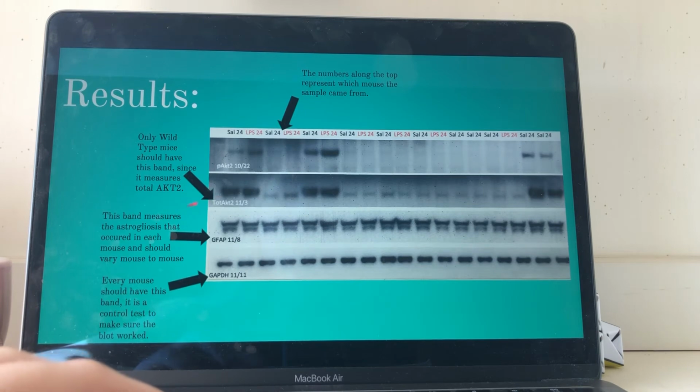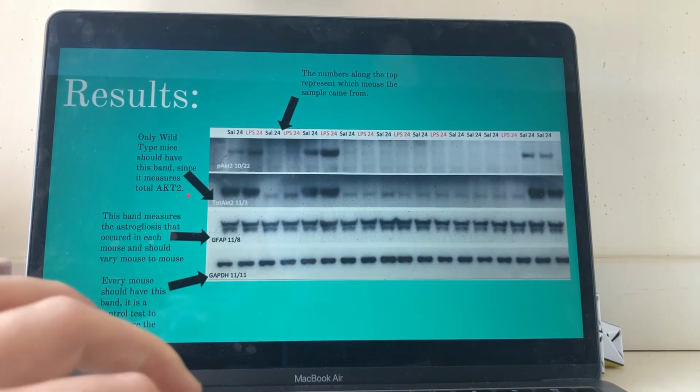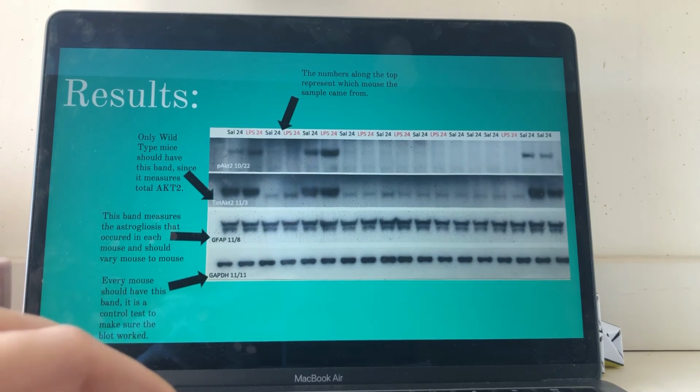This second bar right here shows if there is AKT2 present in the sample, so this is going to tell us which of the mice are wild type and which of them are knockout.